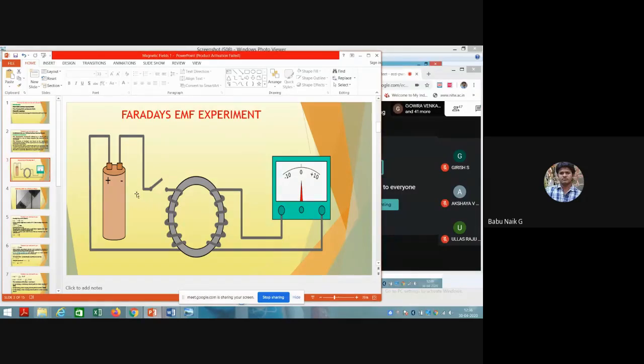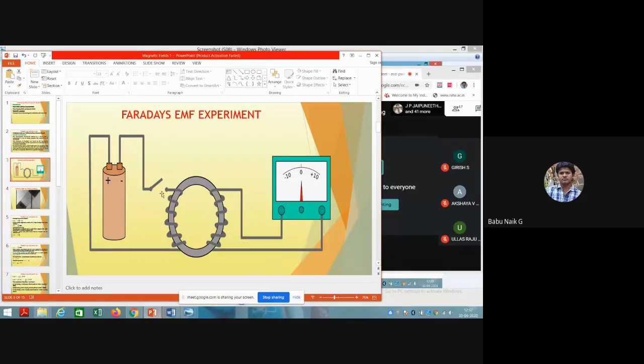Once he closed the circuit, he observed that the galvanometer started deflecting, which means a current is flowing through the closed circuit.